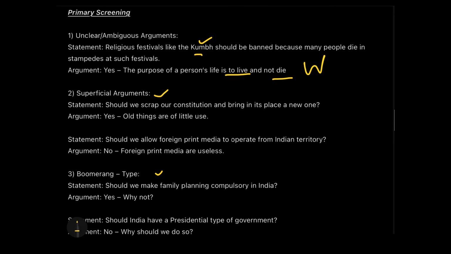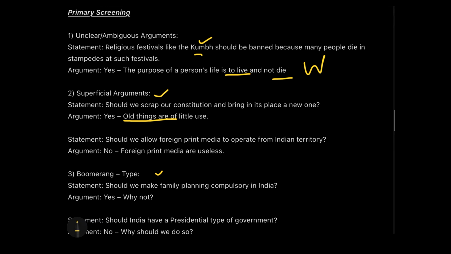Similarly, there is another set of arguments which are called superficial arguments, those which only look at the surface of the problem and fail to make a deep analysis of it. For example, the question is, should we scrap our constitution and bring in its place a new one? Yes, old things are of little use. Now, if you see, is this argument giving us a valid logic or a reason why we should bring a new constitution?